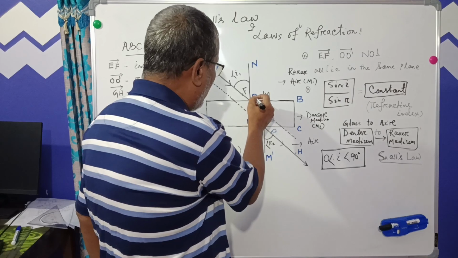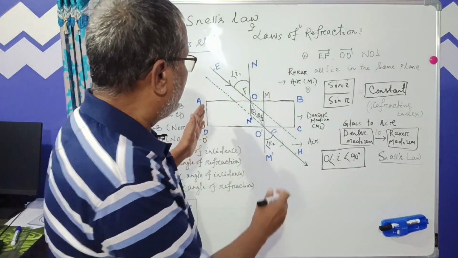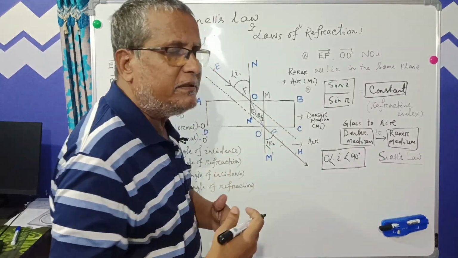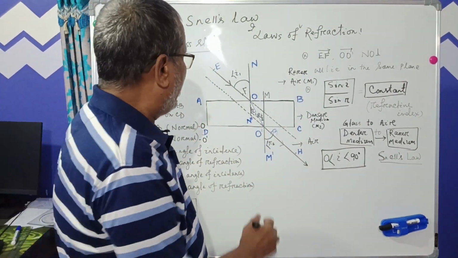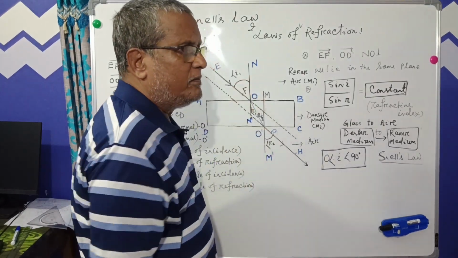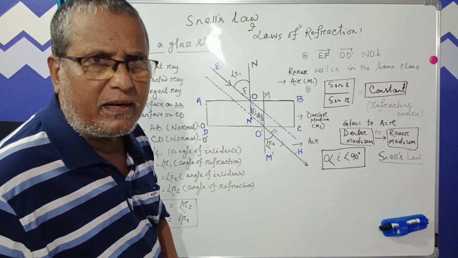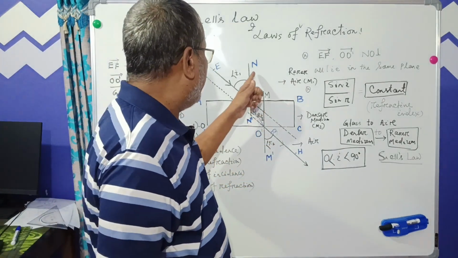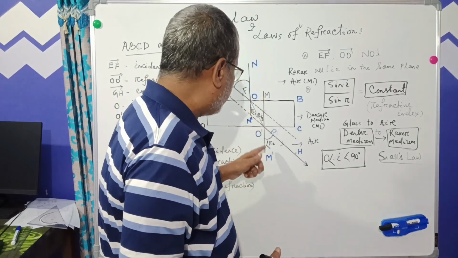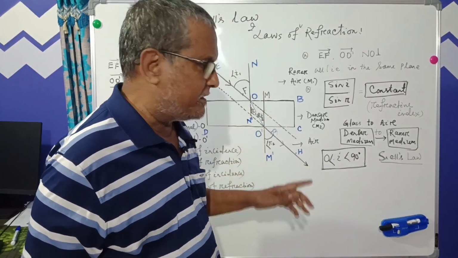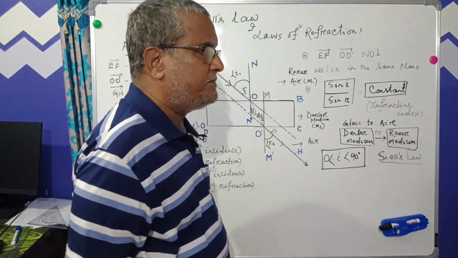Now let us join O and O dash with a line. Now the glass slab ABCD is removed. Now our observation. At point O, the interface, let us draw a perpendicular that we call normal NN dash. Similarly, let us draw a perpendicular MM dash at point O dash.